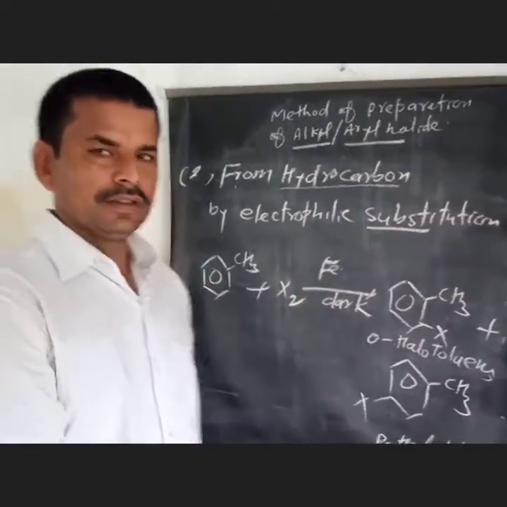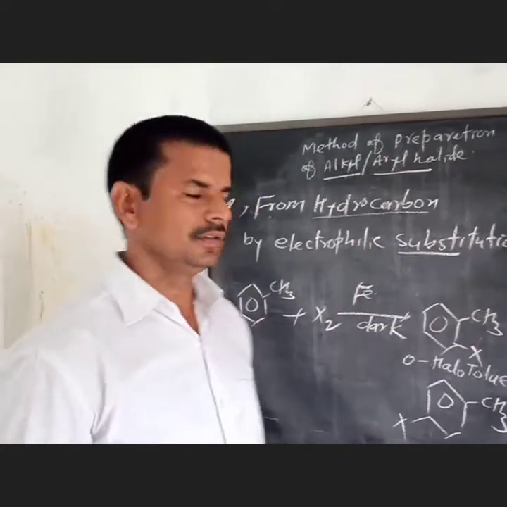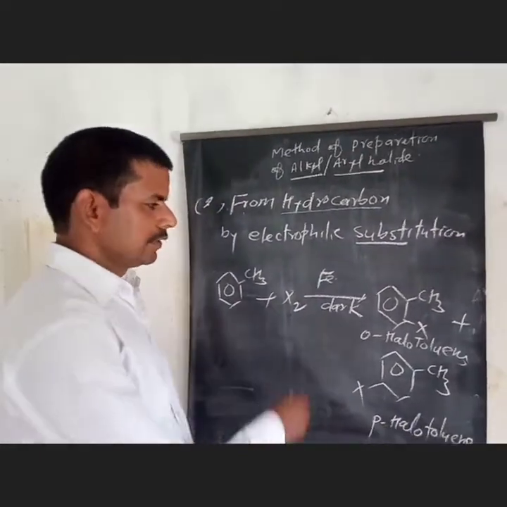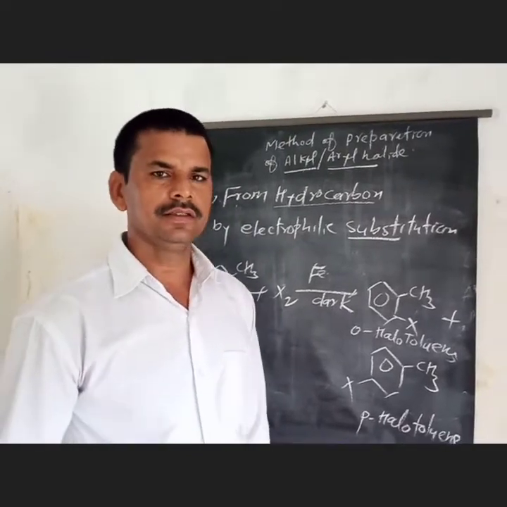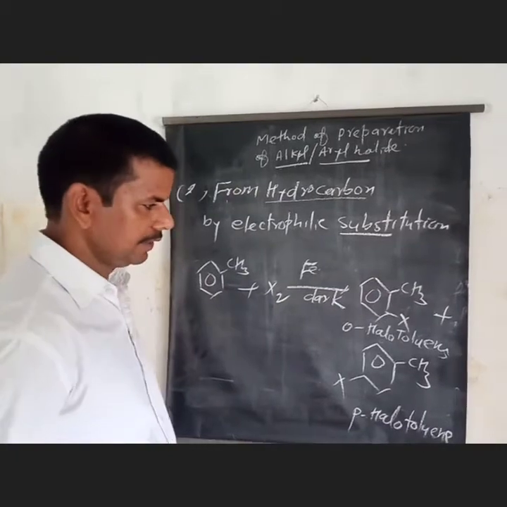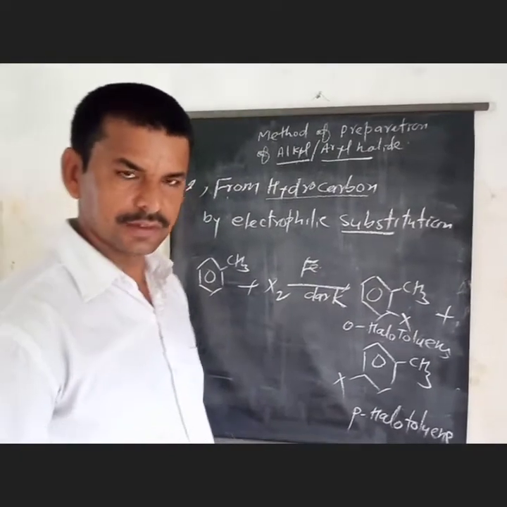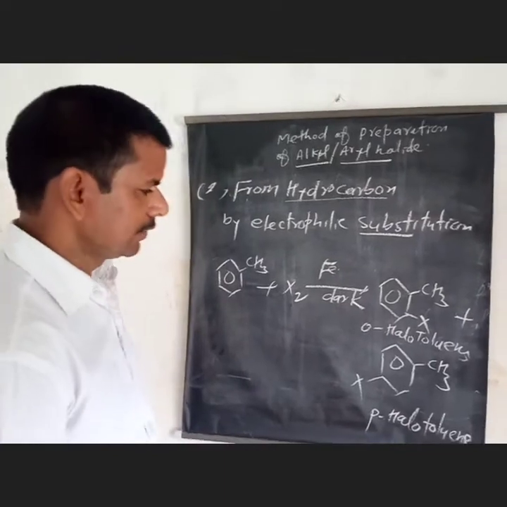Electrophilic substitution of iodine is a reversible reaction, and fluorination does not take place because fluorine is a very reactive element. But iodination, bromination and chlorination are possible.